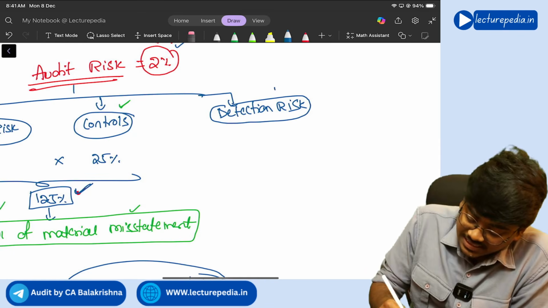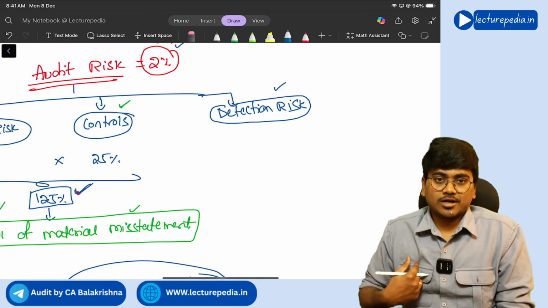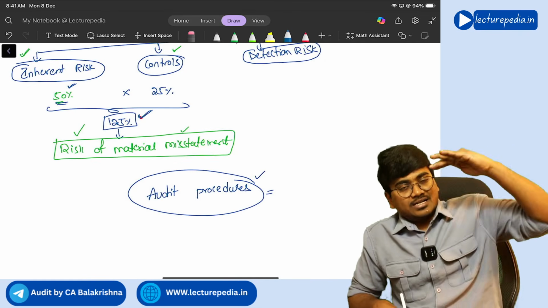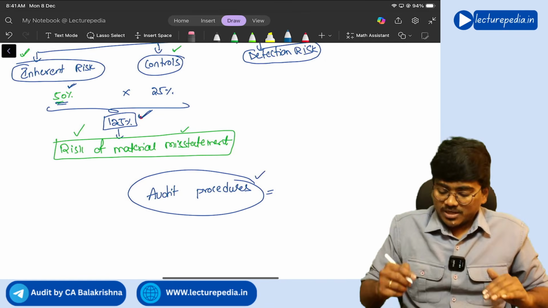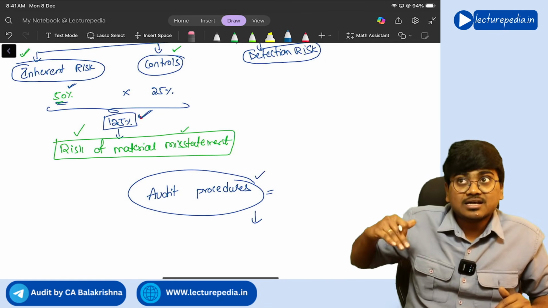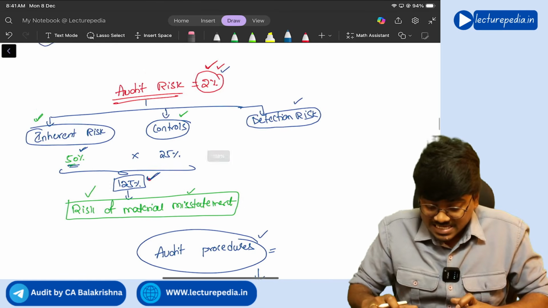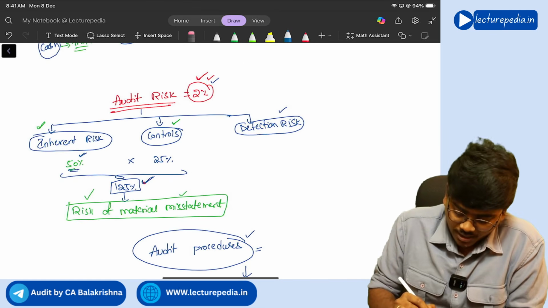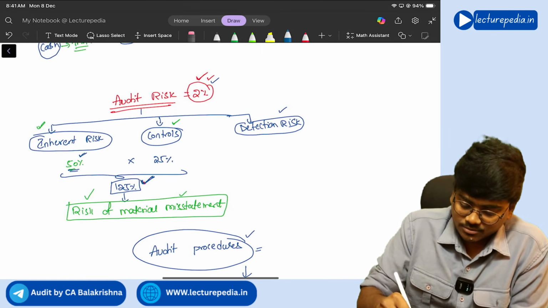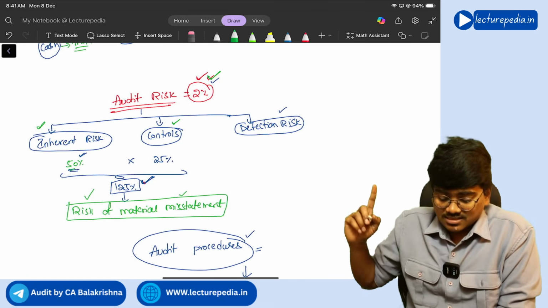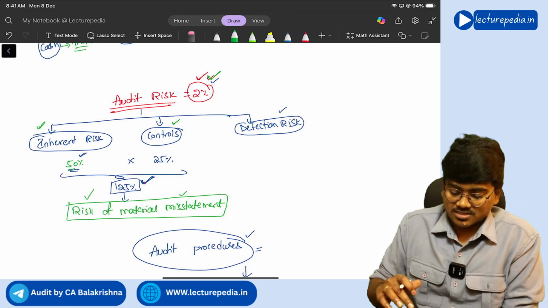Now this detection risk is in the hands of auditor only. If he performs more audit procedures, detection risk reduces. If he performs less audit procedures, detection risk will increase. Correct or not? Now he will bring the 12.5% risk of material misstatement to 2% by adjusting this detection risk.